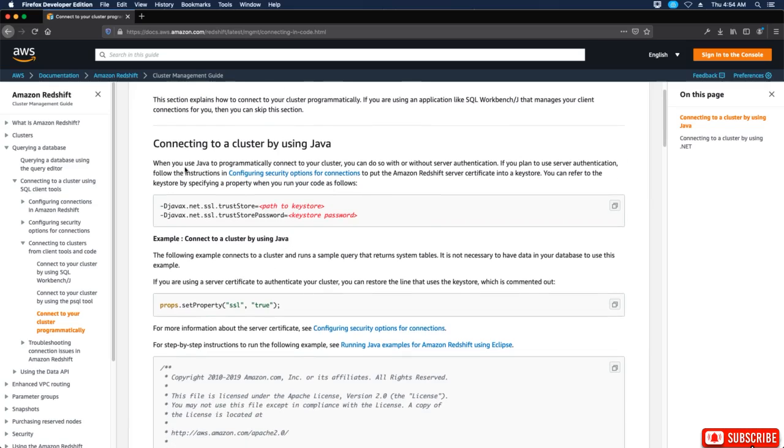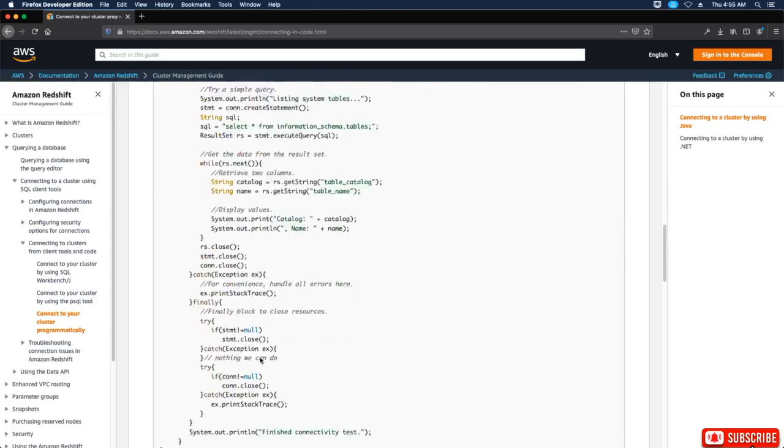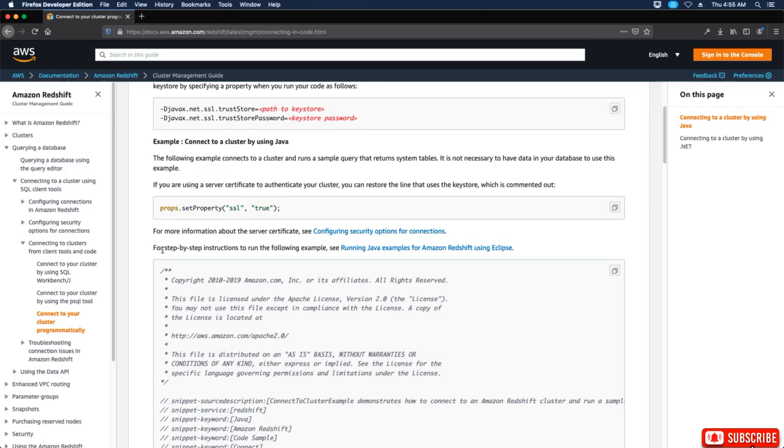When you use Java to programmatically connect to your cluster, you can do so without server authentication. If you plan to use server authentication, follow the instructions here to put the Amazon Redshift server certificate into a key store. You can refer to the key store by specifying a property when you run your code as follows. So this is an example of the code you would run. For step-by-step instructions to run the following example, see running Java examples for Redshift using Eclipse.